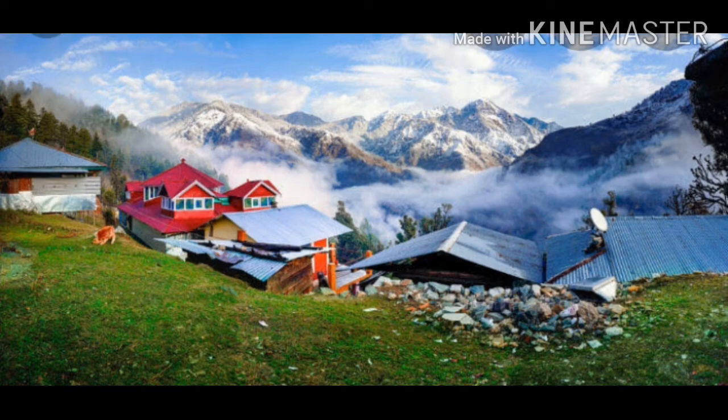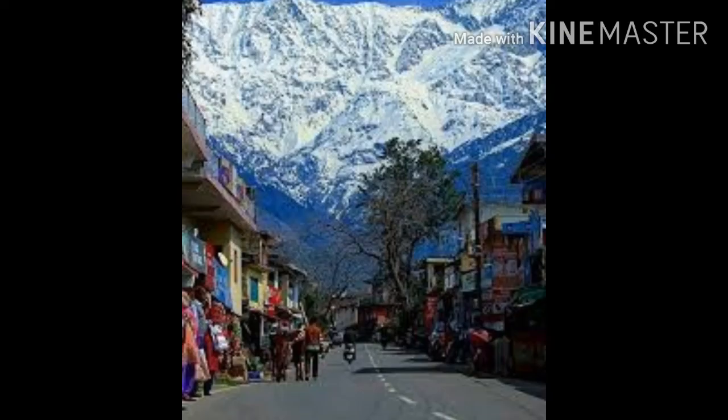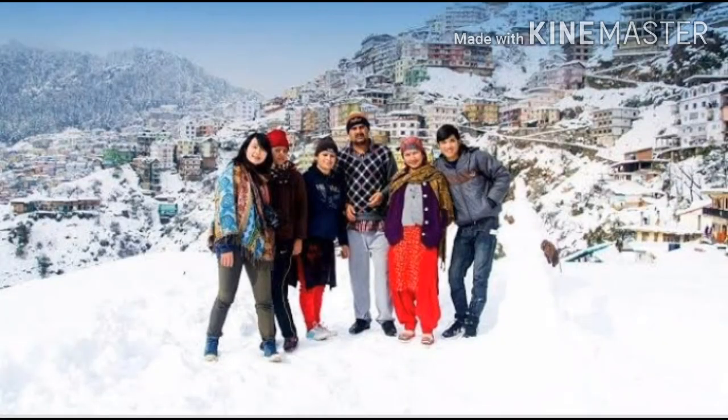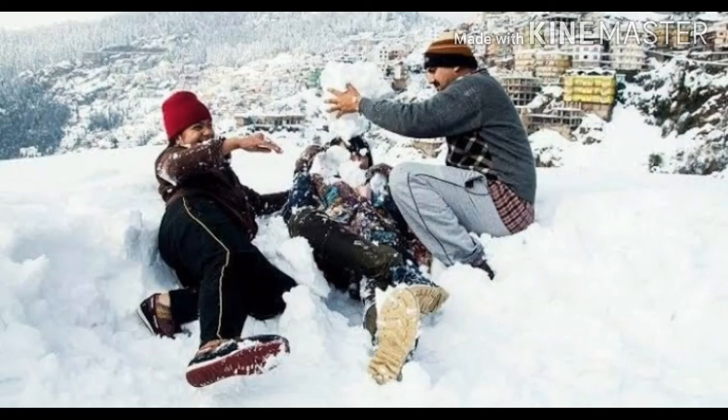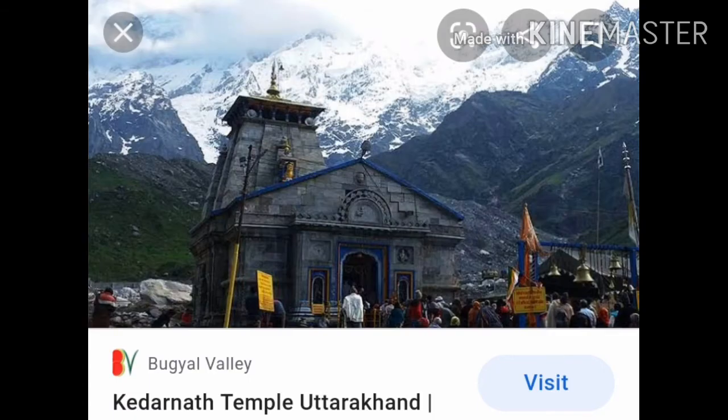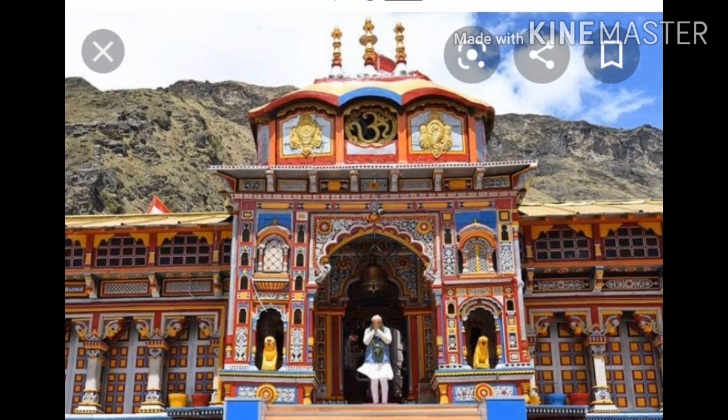It means you have visited Lesser Himalayas. See, only by hearing the names, it is so sweet, so nice names that we just think to visit over there. It attracts us. After that, here are some famous holy places also, like Gangotri, Yamunotri, Badrinath, Kedarnath, Hemkund Sahib, etc. Here also people went for pilgrimage.